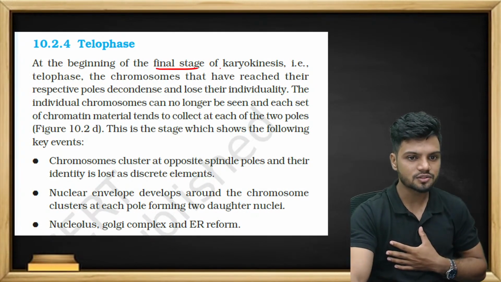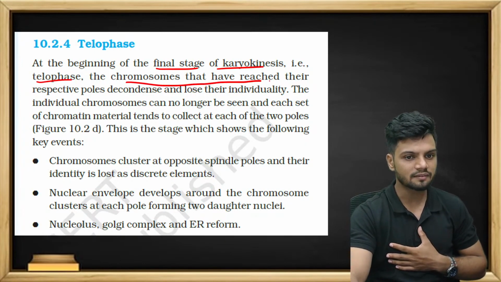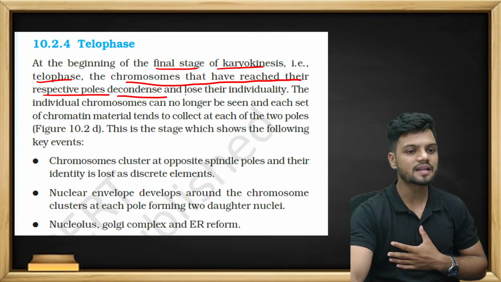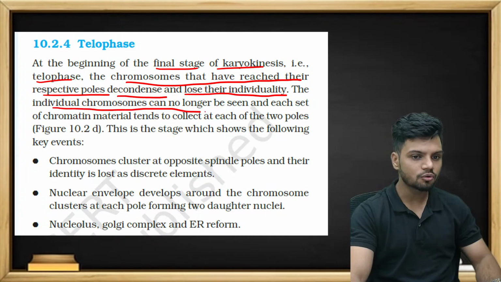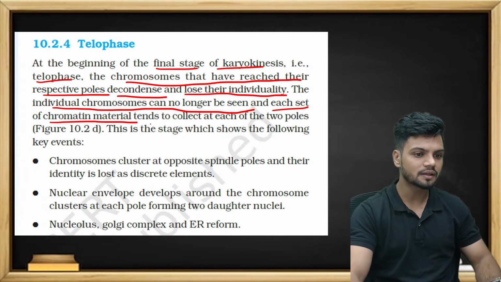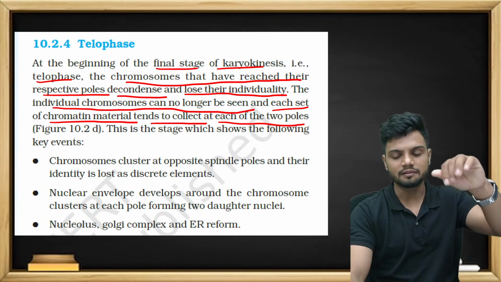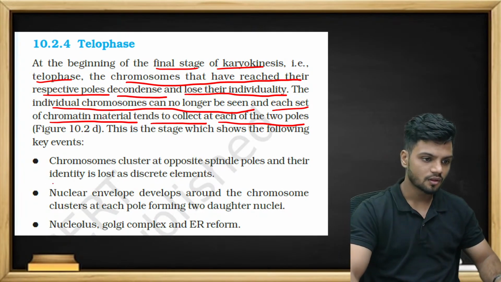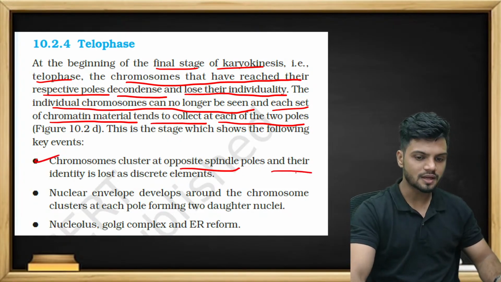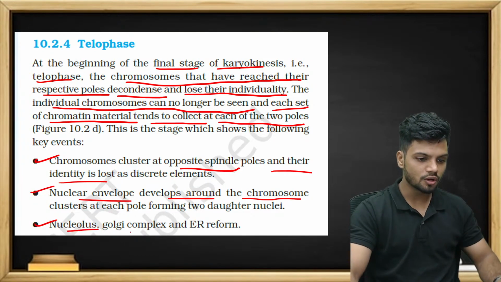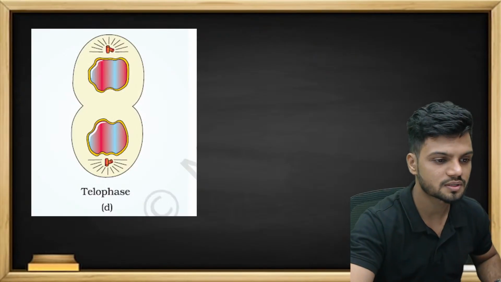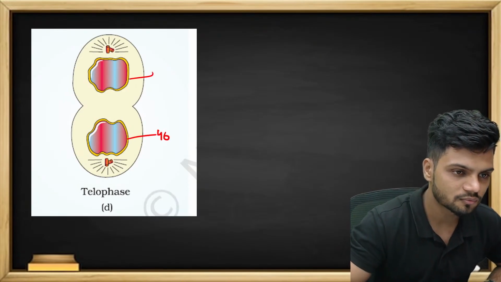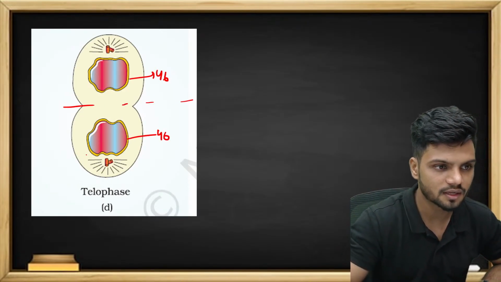At the beginning of the final stage of karyokinesis, telophase, the chromosomes that have reached their respective poles decondense and lose their individuality. The individual chromosomes can no longer be seen, and each set of chromatin material tends to collect at each pole. The nuclear envelope develops around the chromosomes. Nucleolus, Golgi complex and ER are also reformed. Reformation is happening.